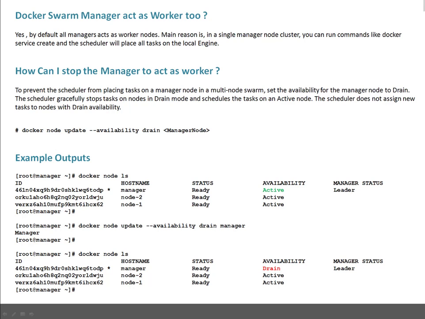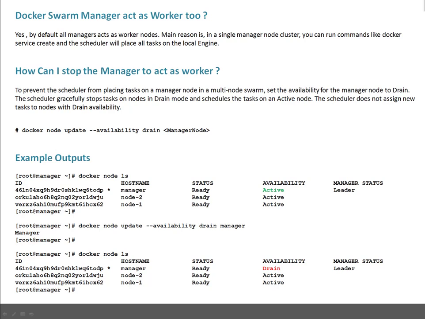But on your manager, you don't want high compute. You have a very basic system because that node only has to send instructions and do health checks of the services. So in that case, you don't want to run anything on the manager. You want to make sure your manager is acting as a manager only, not as a worker too.